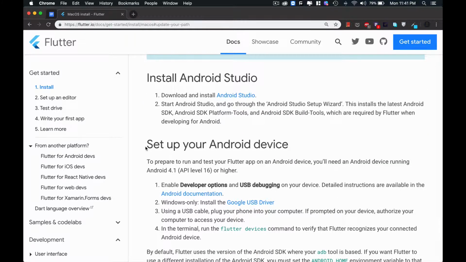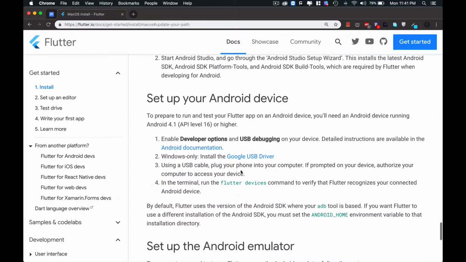Now set up your Android device. To prepare and test your Flutter app on your Android device, you will need an Android device running Android 4.1, API 16 or higher. To enable developer options and USB debugging on your device, detailed instructions are available on the site.